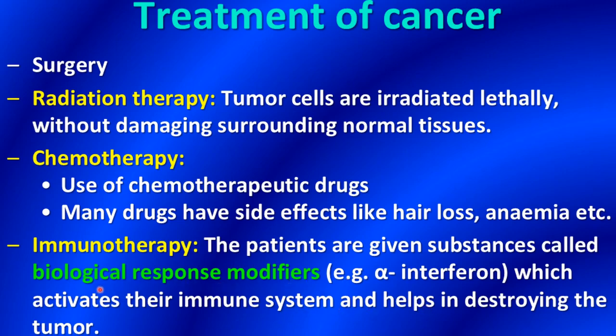And examples of such biological response modifiers are like alpha interferon. So these are given to the patient. Usually a combination of all surgery, chemotherapy and immunotherapy is used to treat the patients of cancer.